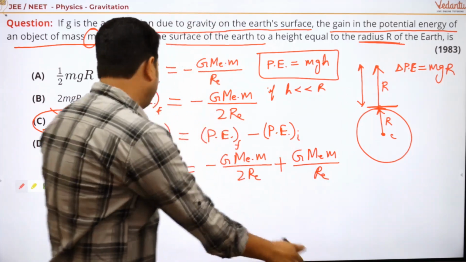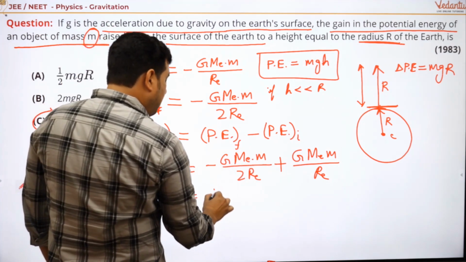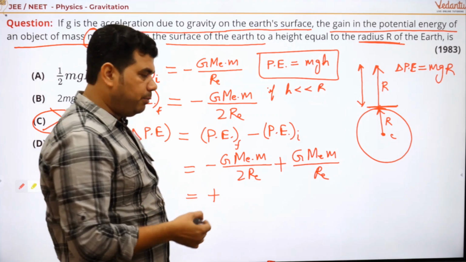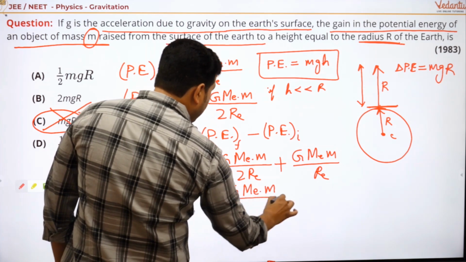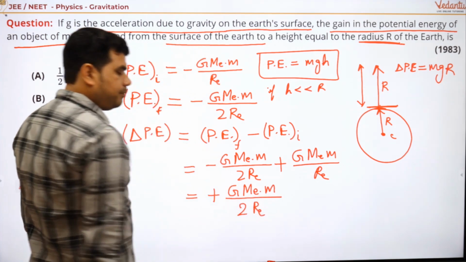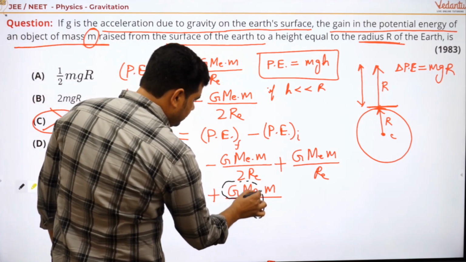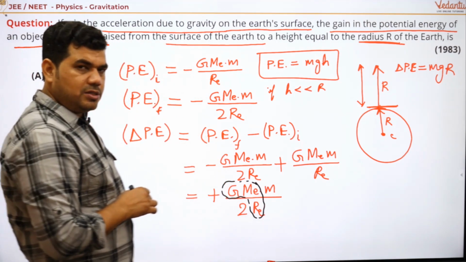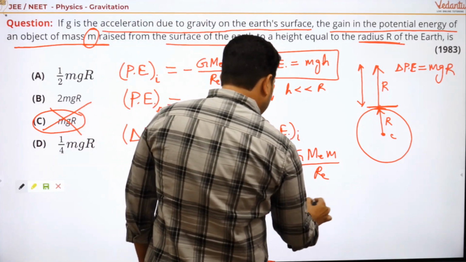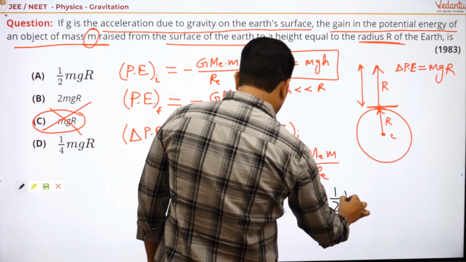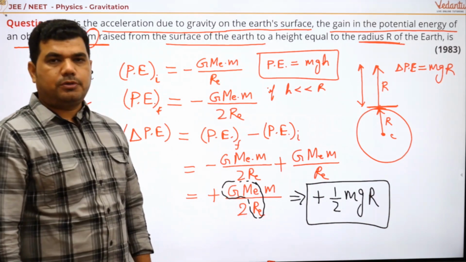So you get the change in potential energy, half. So we get plus. Plus means gain in potential energy. And this is G M_E small m upon twice of R_E. And see here, what is this? This is g into R. If g is the gravitational acceleration on the surface, then from here you will get half mgR, and this should be your answer, not mgR.